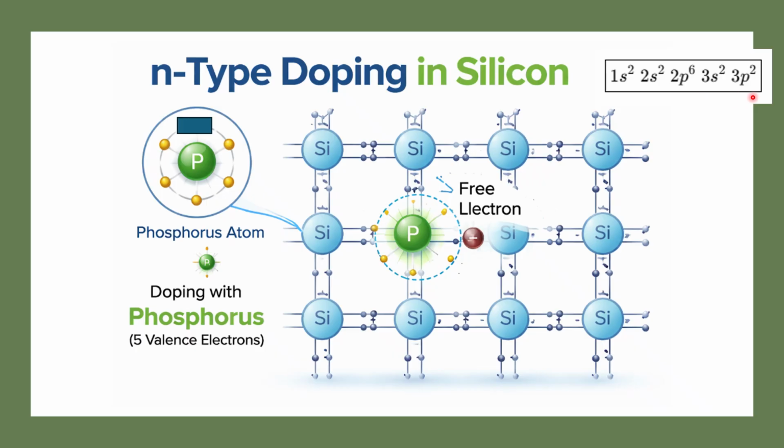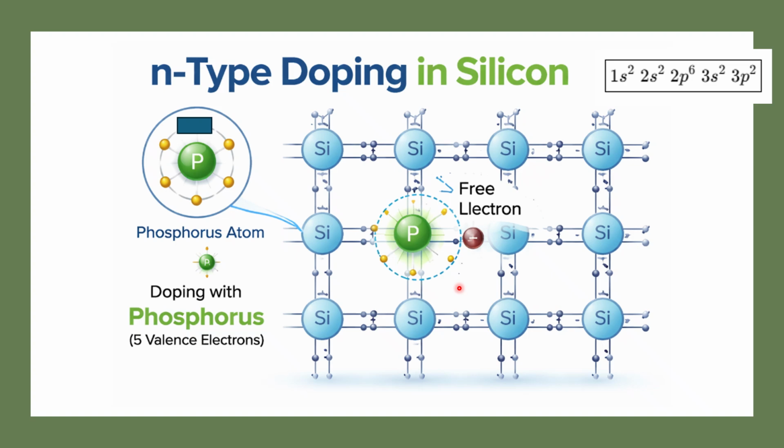So total five electrons. Now if you dope phosphorus in the silicon crystal, what will happen? Since phosphorus has five electrons in its outermost orbit, four electrons will participate with the neighboring silicon to make the covalent bond, but one electron is still extra.